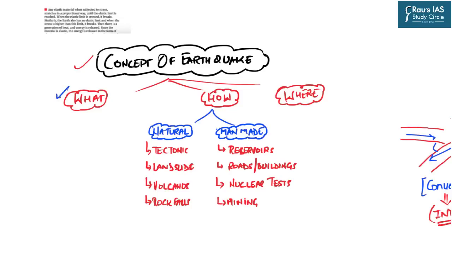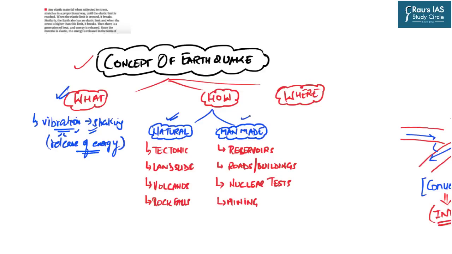First question is, what is an earthquake? In simple language, an earthquake is a vibration in the earth's crust. This vibration is the shaking of the ground surface, and that happens because of the release of energy within the earth's surface. Now there are various factors responsible for the vibration and shaking of the earth's surface, and these factors are broadly classified into two categories. One is natural factors and the other is man-made factors. What are the natural factors?